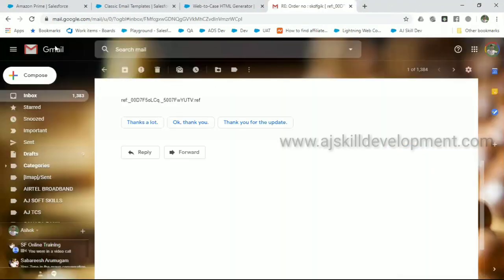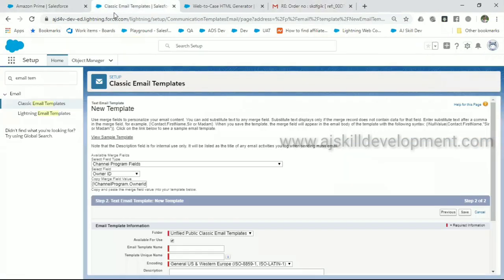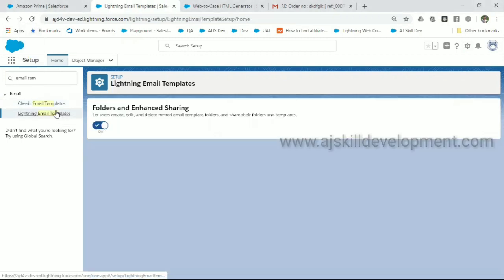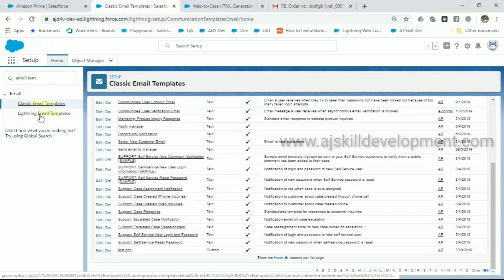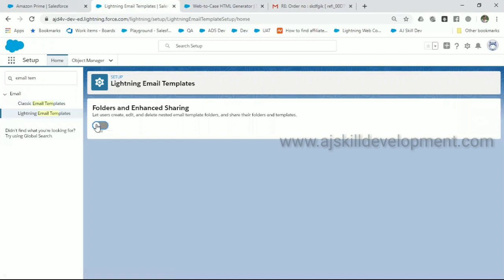Any doubt? How to go, where to go, and how to create? Yes, tell me. Ashok, yeah, this one. So we have two options, right? Like classic email template and lightning email template, but you selected classic email template. Yes. Why is that? Because lightning email template just enables the templates you are using in a classic. It's not like in lightning we have a special template and kind of design and all. Okay. You have a classic template. If you want to make use of the classic template, just go and enable here. Okay, got it.